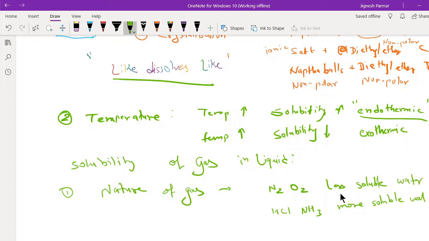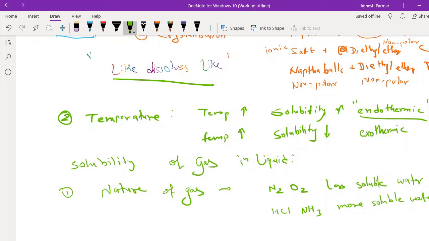So what exactly happened? It also depends. Non-polar gases are less soluble in water. Polar gases are more soluble in water, means highly soluble in water. These highly soluble gases in water do not dissolve in non-polar solvents. Like those which are highly soluble in water will not dissolve in non-polar solvents.